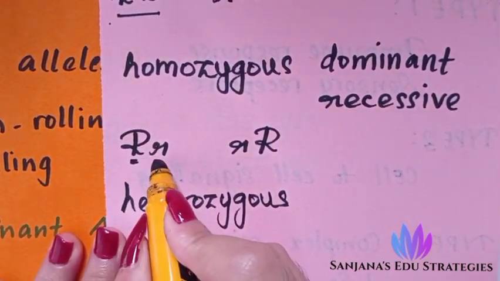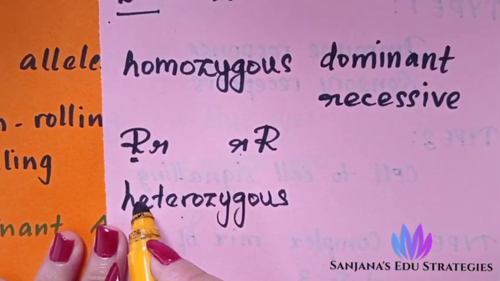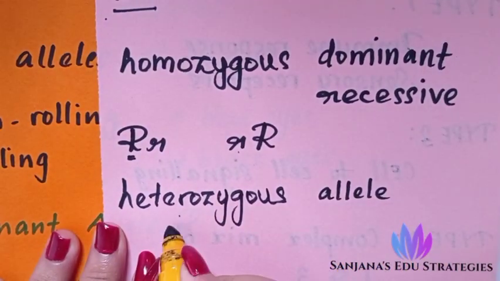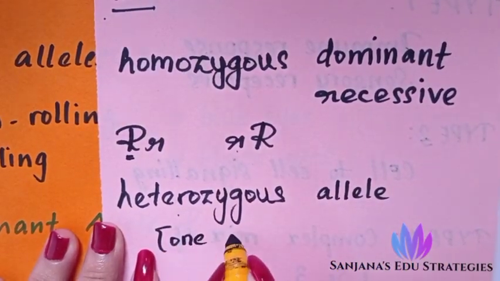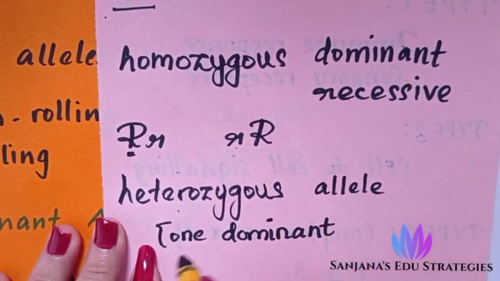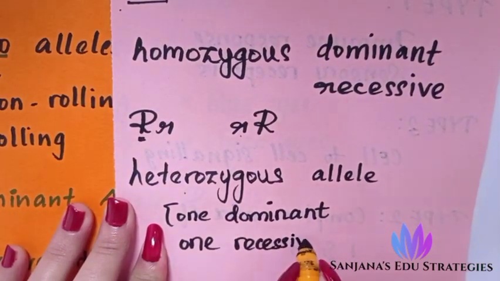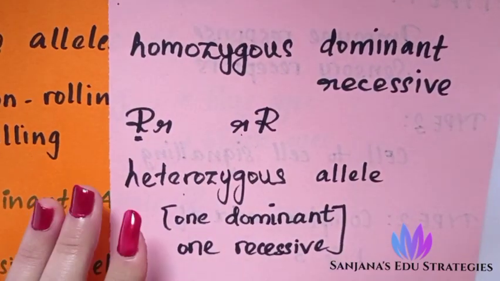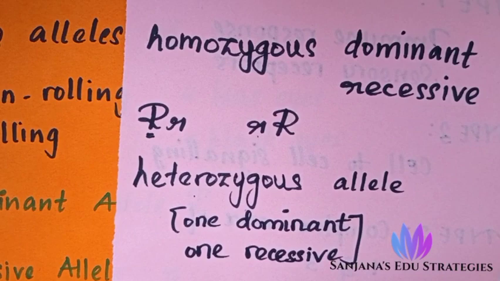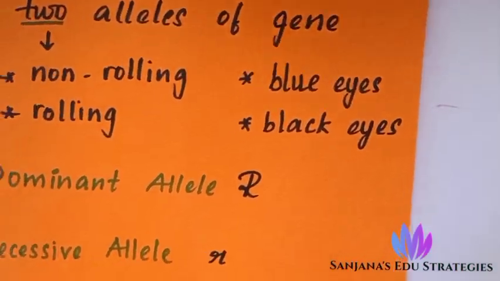So we will call it a heterozygous allele, and in brackets you write one dominant, one recessive. That is the meaning of heterozygous. That is about homozygous and heterozygous alleles. Understood? This is very important, which you have to understand: dominant and recessive character alleles.